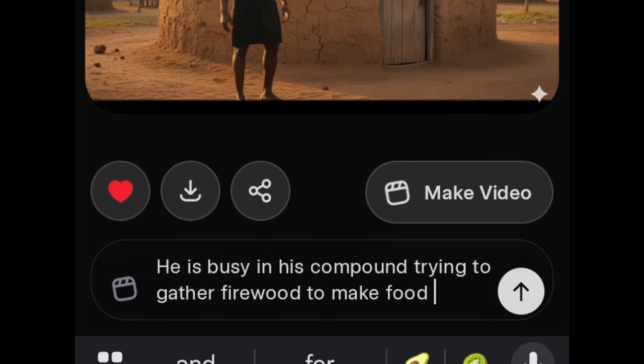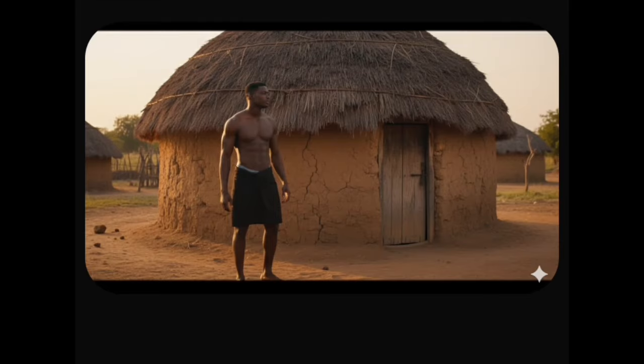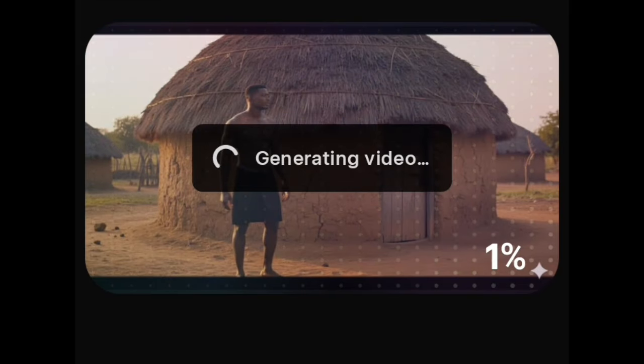On this particular place, I generated 2 scenes because the boy will not just rush in. Let him be doing something before the boy rushes in. Now I said he is busy in his compound trying to gather firewood to make food. We generated this one now. Just a few seconds, the generation will come out. Let's see what GROK will give us. After this particular one, we are now going to make the boy run in to inform him about what is about to happen to Adora.